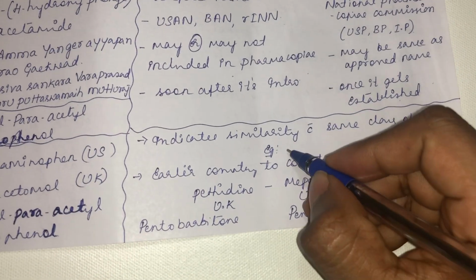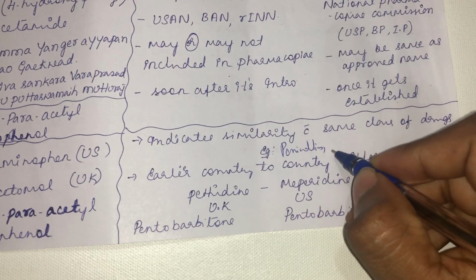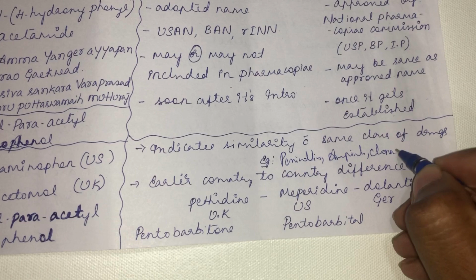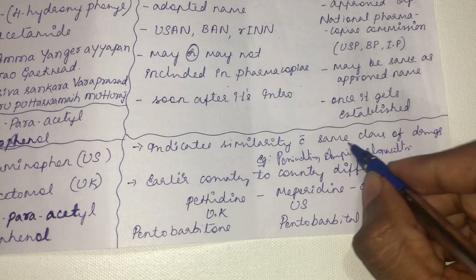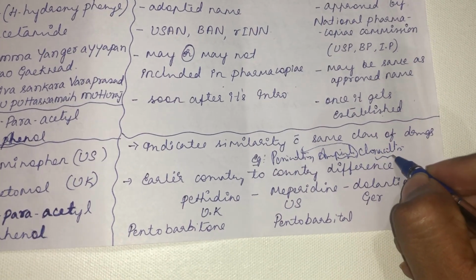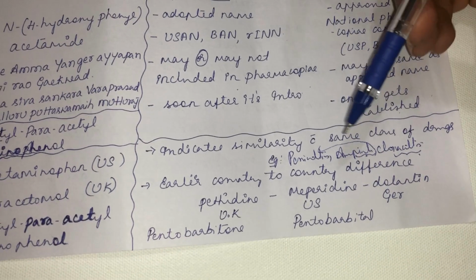For example, penicillin or ampicillin or cloxacillin. They all belong to the group of penicillin, so they have the same suffix, cillin. So it will indicate similarity with the same class of drugs.